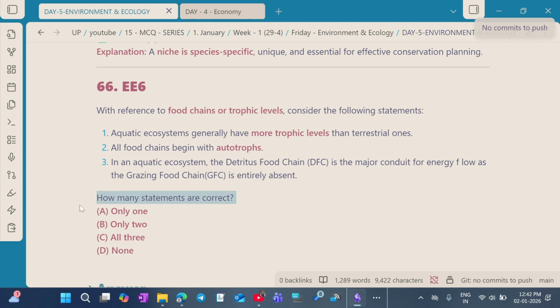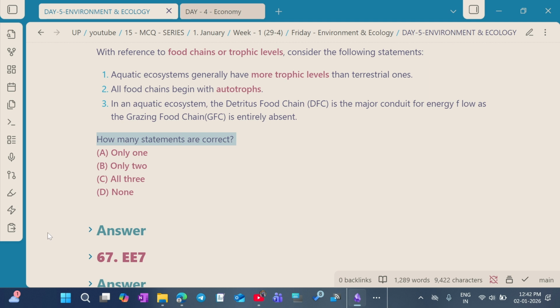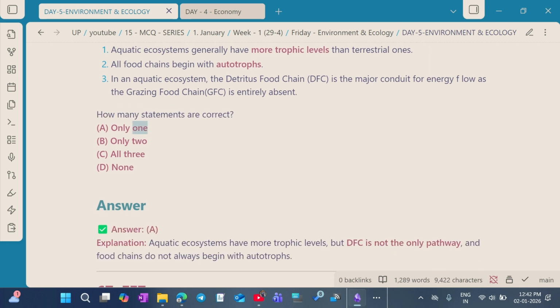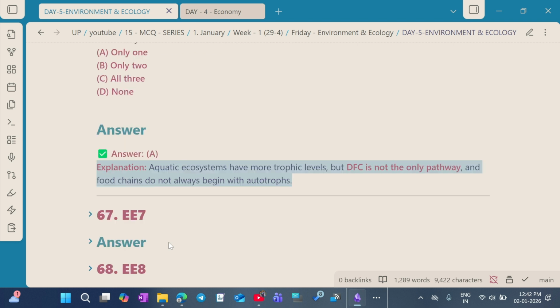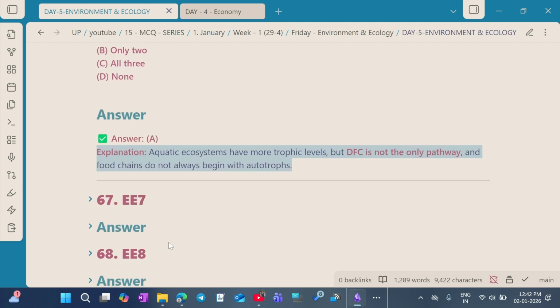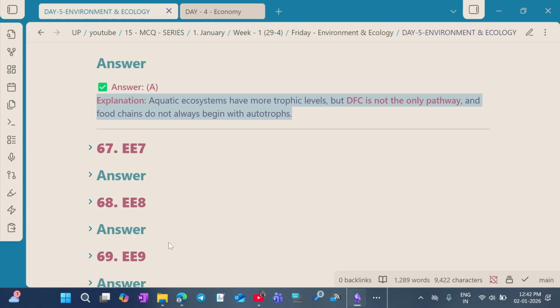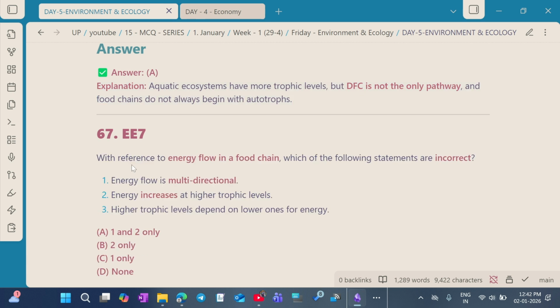So, how many of the statements are correct? The correct answer for this question is option A, 1 only. Aquatic ecosystems have more trophic levels, but the DFC is not the only pathway and food chains do not always begin with autotrophs.